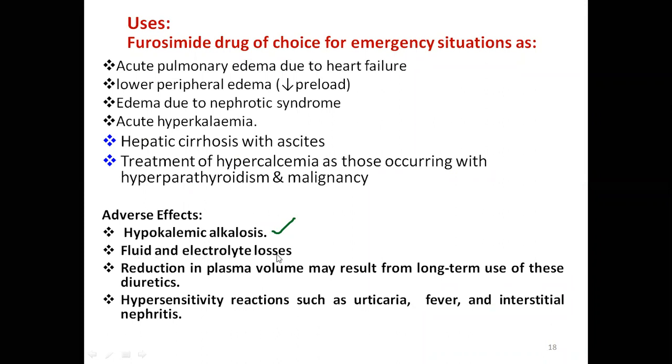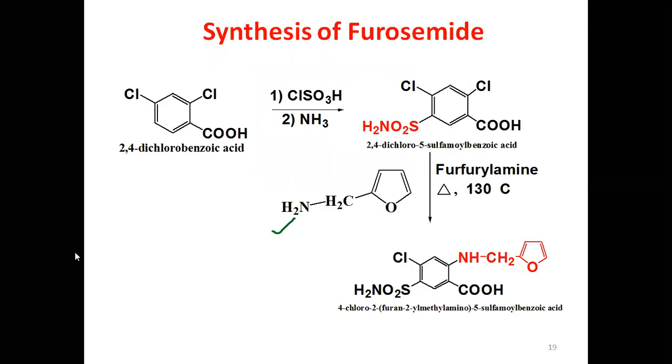Then fluid and electrolyte losses. More fluid goes, so fluid and electrolyte losses occur, with a reduction in plasma volume. If you are using it long term, then sometimes you get urticaria, fever, interstitial nephritis. The reason for this we don't know. These are the side effects of these loop diuretics. So let us learn one synthesis.